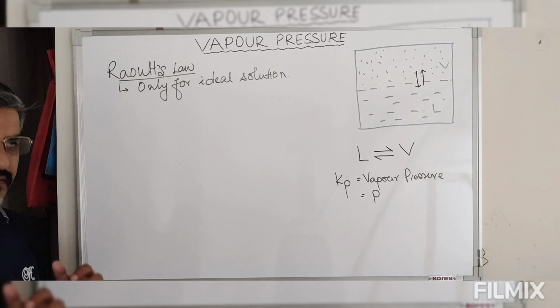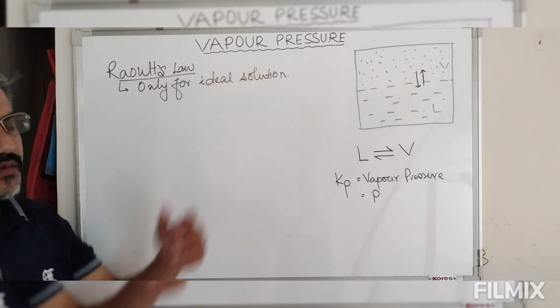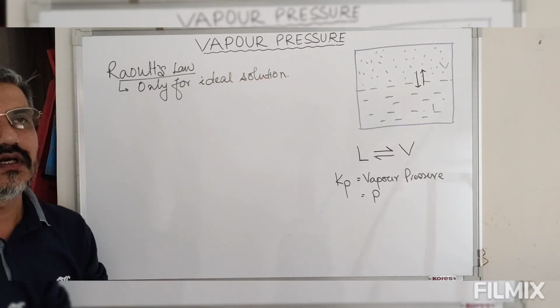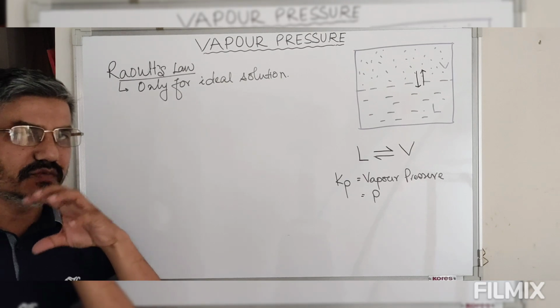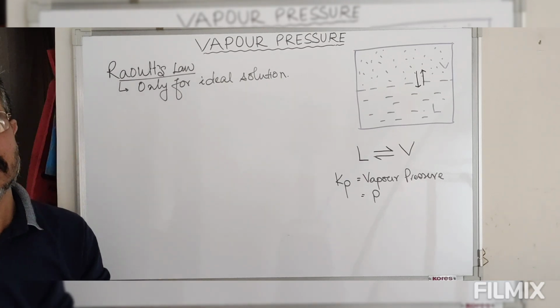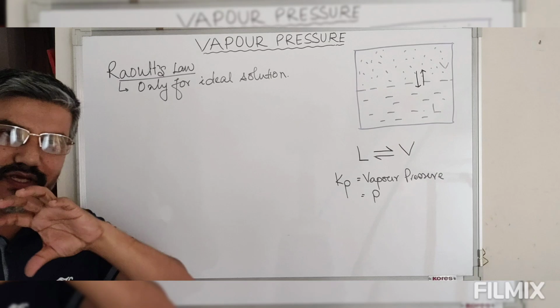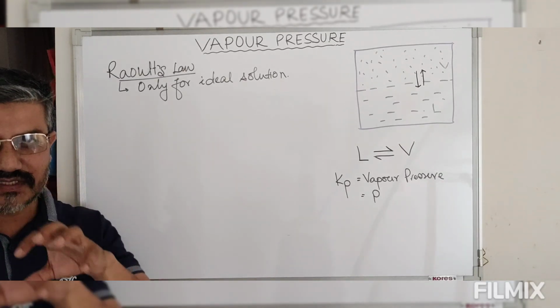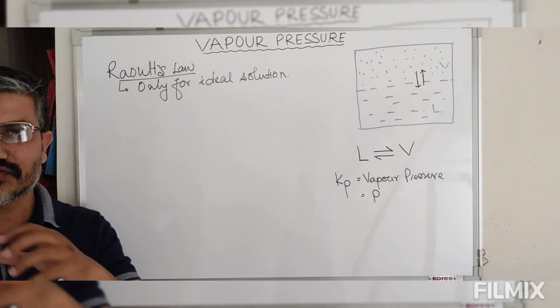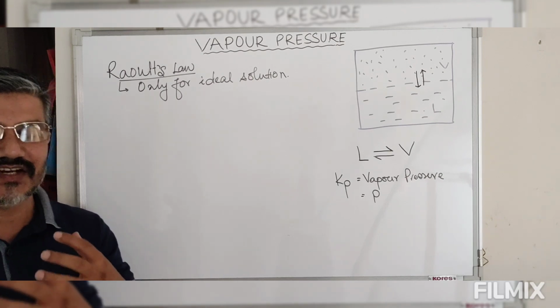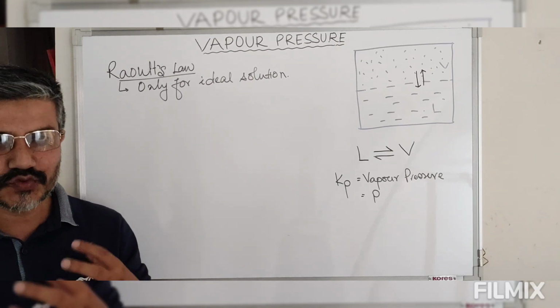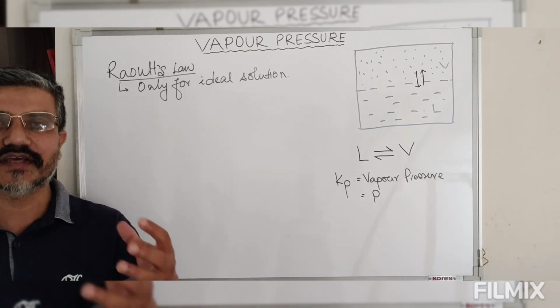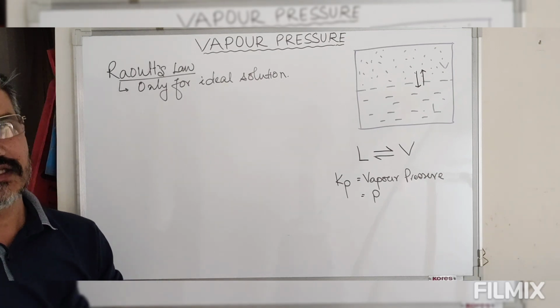So a solution, just for the time being, we'll define what are the conditions required for ideality later on, is similar to ideal gas. And ideal gas is only an idealized concept, because none of the gases present in the universe shows ideal behavior. All these gases are known as real gases. They show deviation from ideality, or they are known as non-ideal gas.